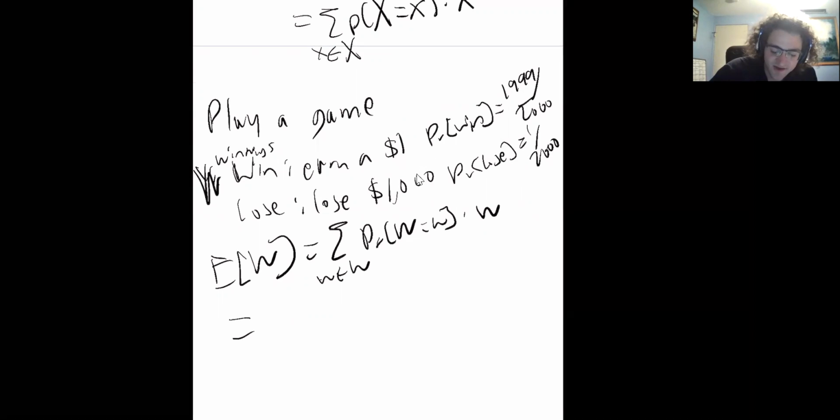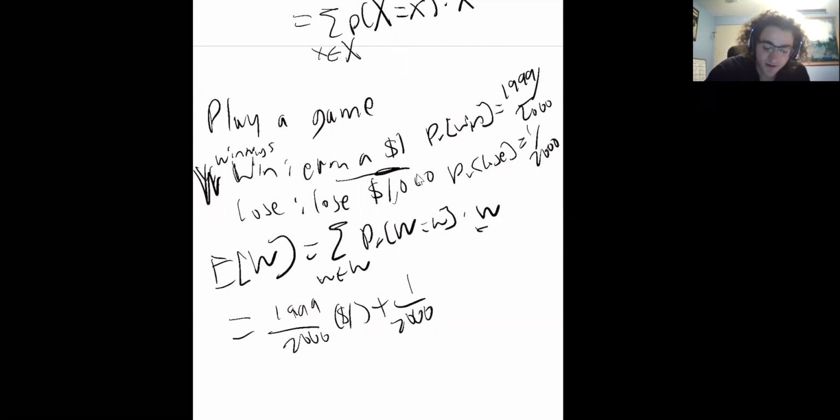Okay, this first event is that we earn $1, and this probability was 1999 over 2,000, and the value here was just $1 that we won. And then we also could lose, so 1 over 2,000 is the probability we lose, and the value in this case is 1,000.